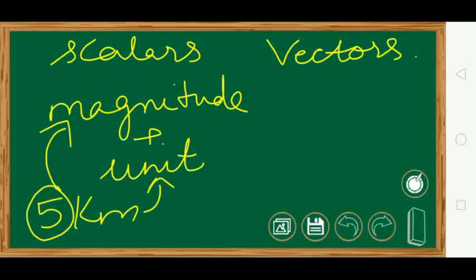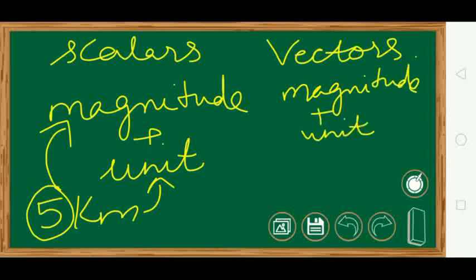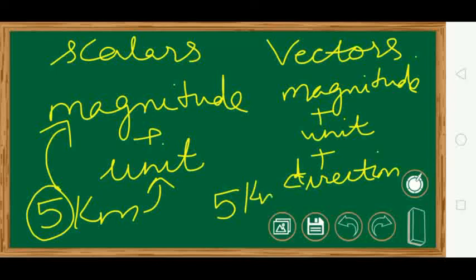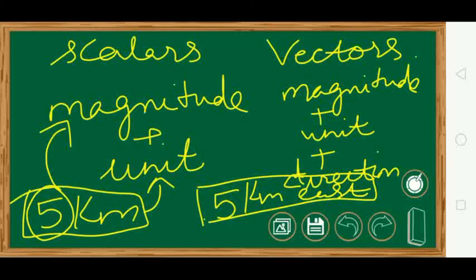But vectors need magnitude plus unit plus direction. They need direction. For example, the train has gone 5 kilometers in the east direction. So we are talking about displacement now, and this is distance. So distance is a scalar quantity and displacement is a vector quantity.